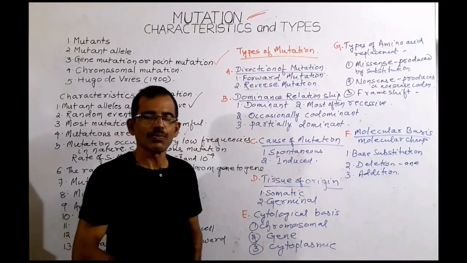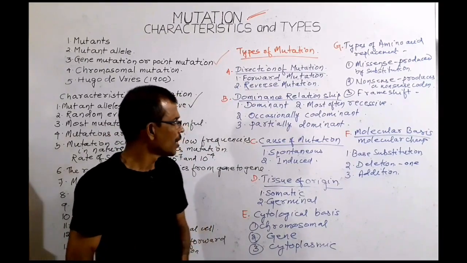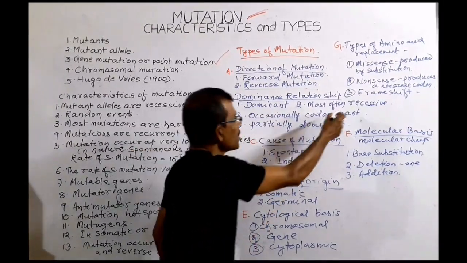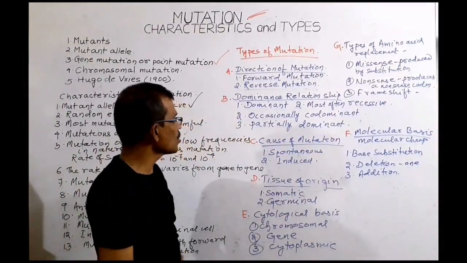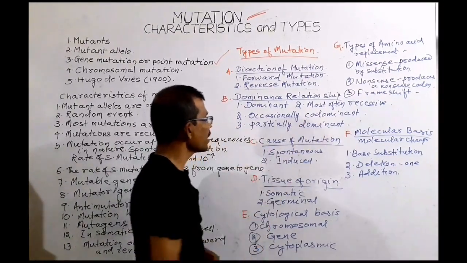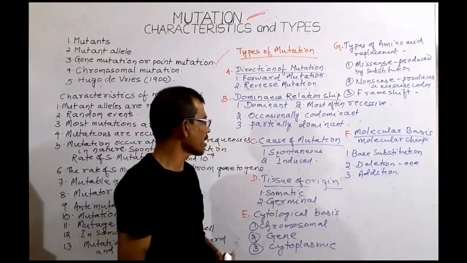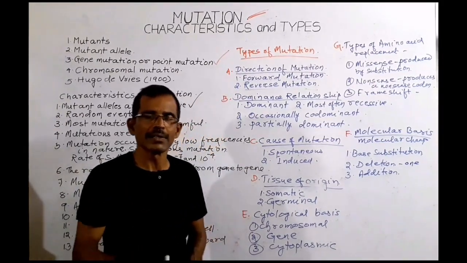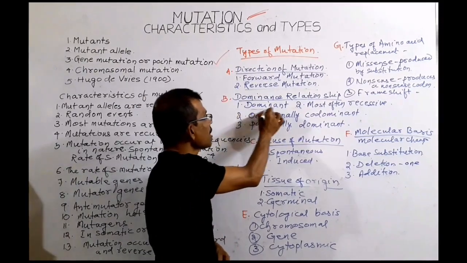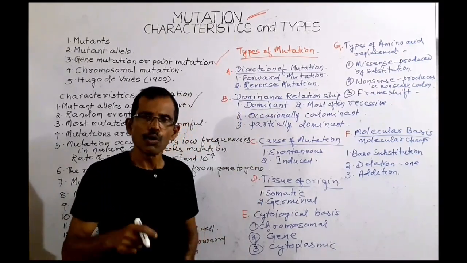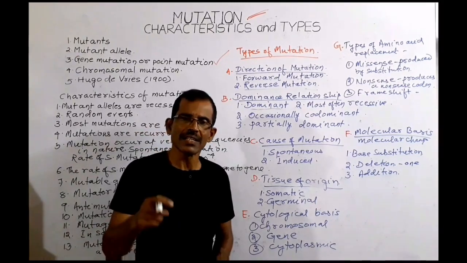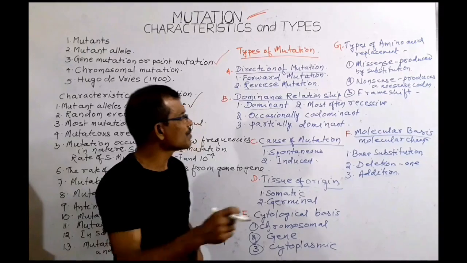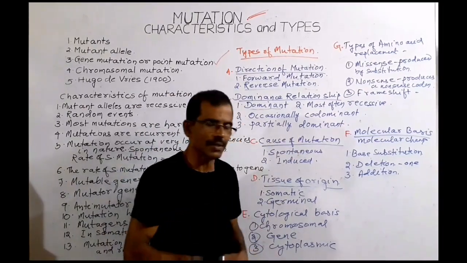On the basis of dominance relationship, a mutation can be dominant or recessive, or the mutation can occasionally be codominant or partially dominant. So if the mutant allele is dominant, then it gives rise to dominant mutation. Most often the mutant allele is recessive, and this recessive mutant allele gives rise to recessive mutation.